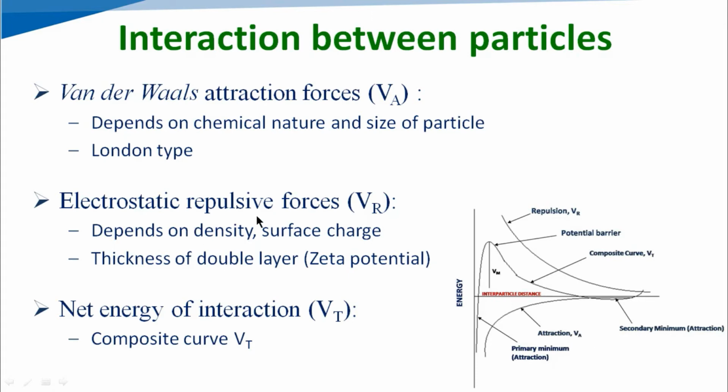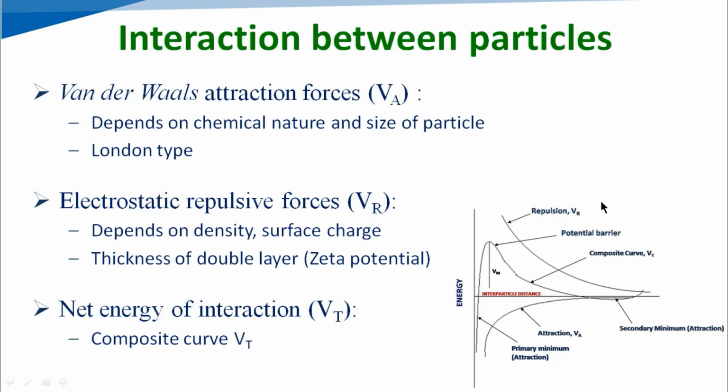Another one is the electrostatic repulsive force, which is denominated with VR. In the figure we can see this curve, which stands for the repulsion between the particles. Here the force depends mainly on the density, surface charge and thickness of the double layer. This also indicates the magnitude of the zeta potential, and this is denominated by VR. So mainly it indicates the repulsion between the particles.